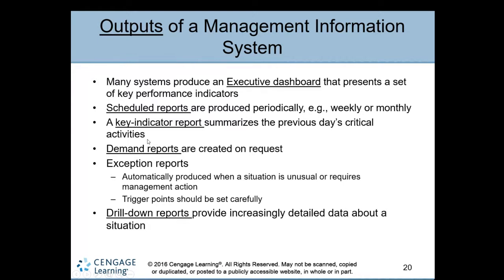Sometimes they want a report that can be triggered or generated as an exception when there is some limit or constraint or situation that occurs. So that's one thing, exception reports. And the last one is drill down, which means complete detail information, an insight report for every business activity and transaction they made. So it can give a complete report from the beginning to the end of the day, drilling down into complete information about all the activities carried out. Okay, so these are the outputs of the MIS.